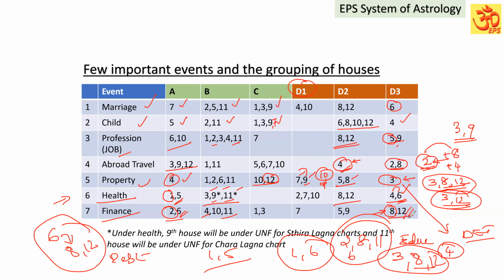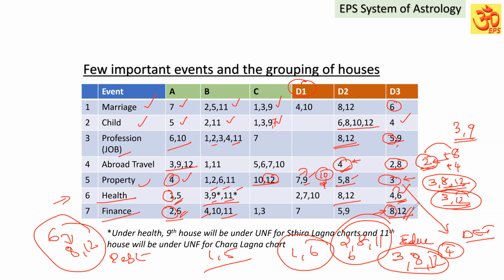Similarly, the 12th house. The 12th house means expenditures. It is considered as expenditure. To know your bank balance or financial position, if the 12th house is strongly playing, then he will not have a strong money balance, because he will be making a lot of expenditures. But the 12th house is also an important house for investments.